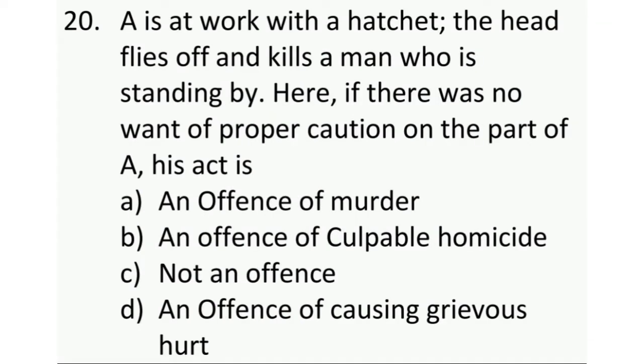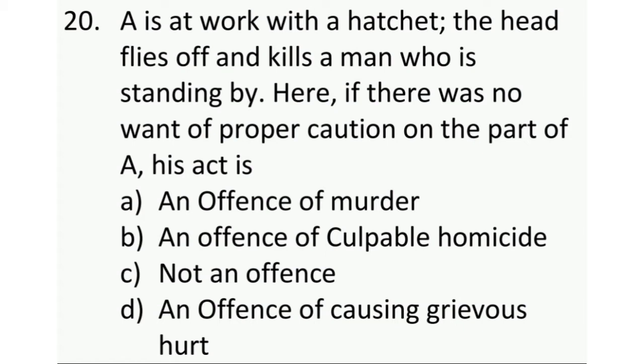Okay, so our next question is an illustration based question. What you can do in these types of questions is find out the act from which this question has been asked, and for that you can generally find out from the options given in the question.